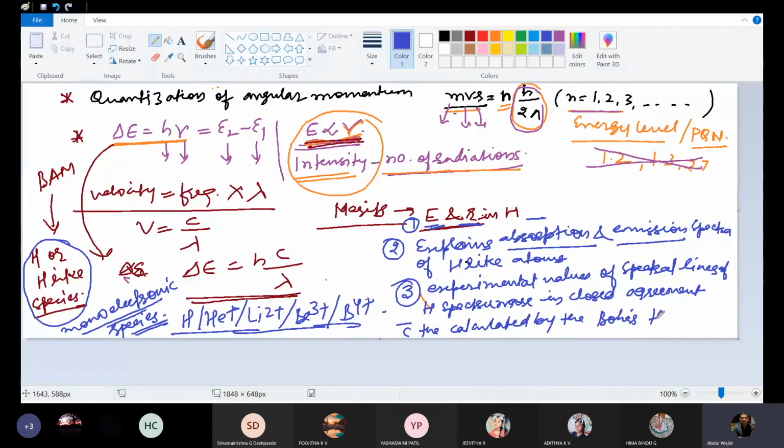The same thing you have seen in the first point also: energy and radii in H, both the experimental value and the value calculated according to Bohr's atomic model, were in close agreement. Here also the experimental values of spectral lines of the hydrogen spectrum are in close agreement with those calculated by Bohr's theory. This confirms that Bohr's atomic model was the right one. So here we discussed the merits of Bohr's atomic model.